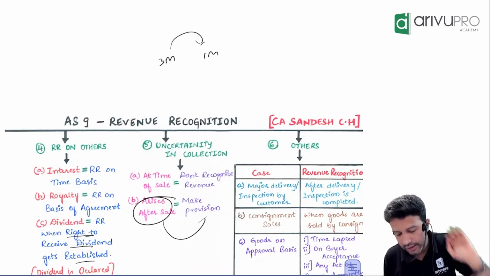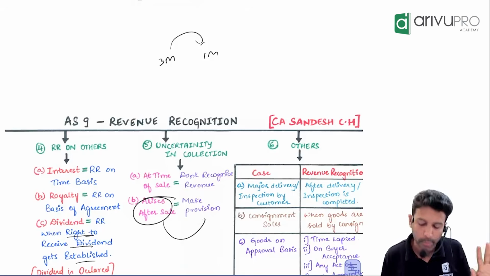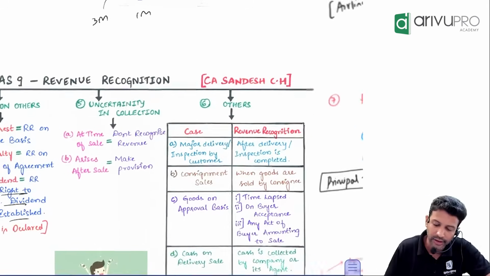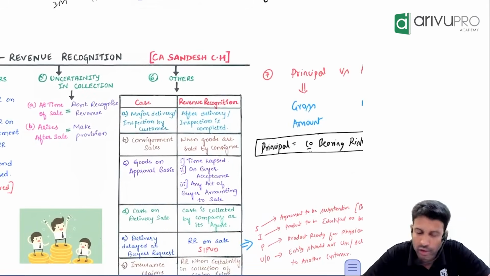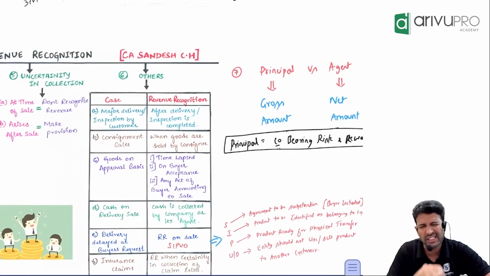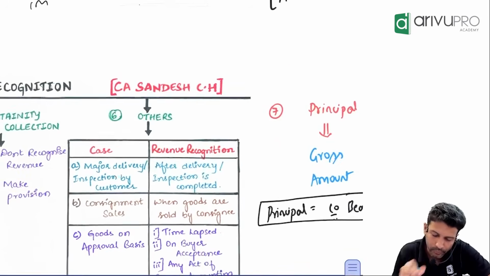If it comes later, then you can make provision for doubtful debts or provision for bad debts or bad debts itself, as you want to call it. That's one. All right. Then some small concepts.